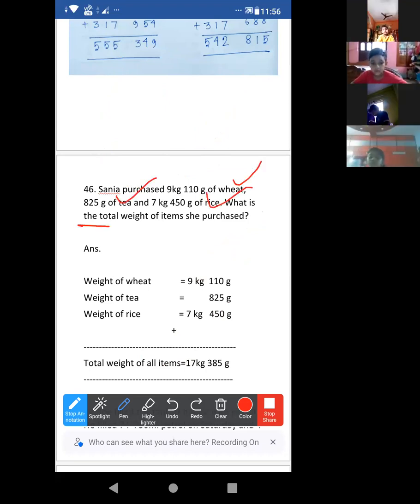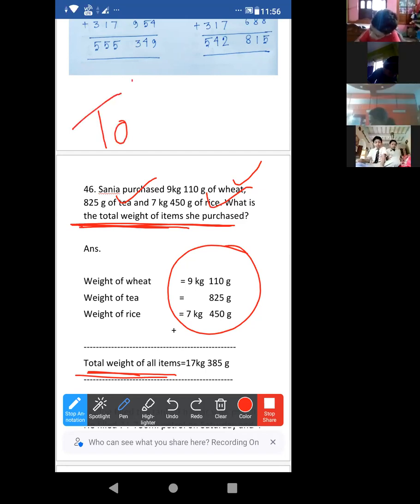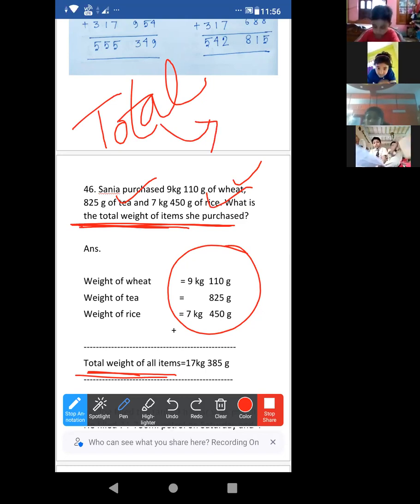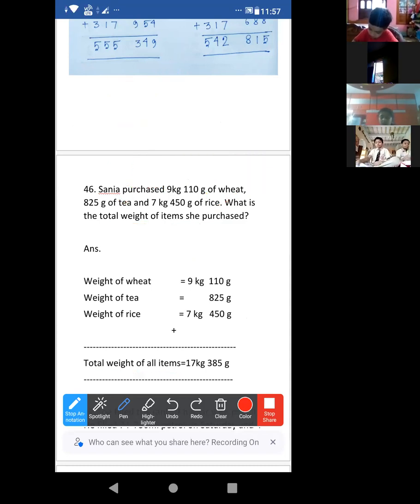It is given, find the total weight of all the items. Total weight means we just have to add to find the total. Now is it clear? Good, very good. All of you listen. When it says find the total, that means add. And when it says left or remaining, that means subtraction. Clear? Just write, note it down.